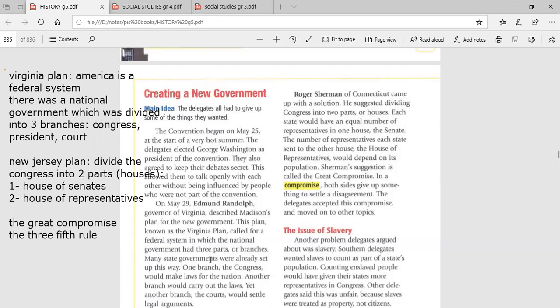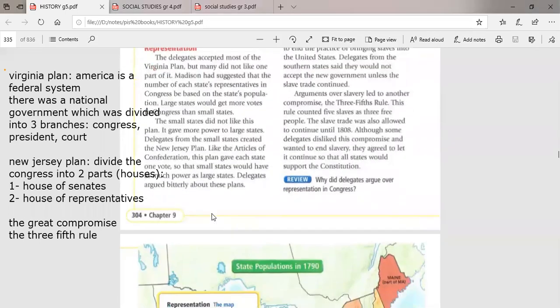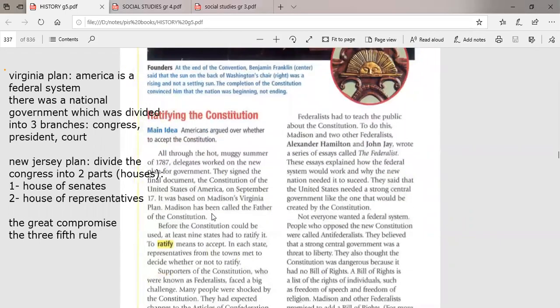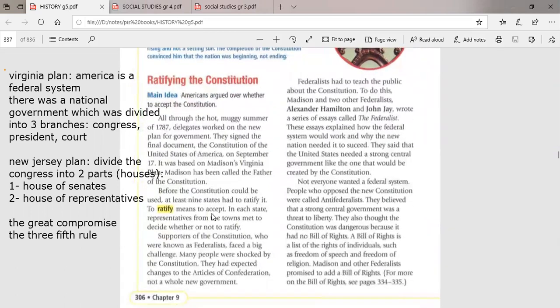Here we come to the point of ratifying the Constitution. What is the meaning of ratifying the Constitution? Ratify means accept. You know that to make the Constitution work, nine states must ratify, or accept, the Constitution.